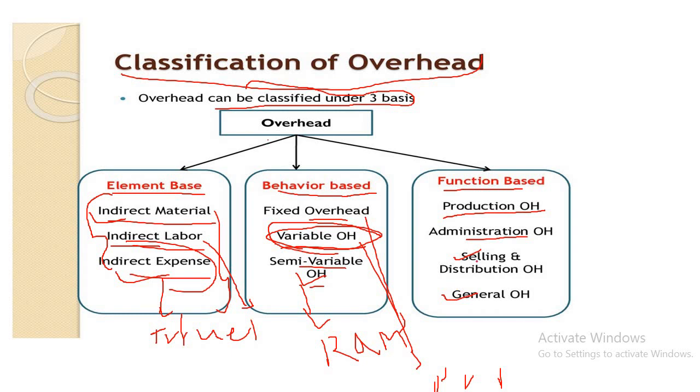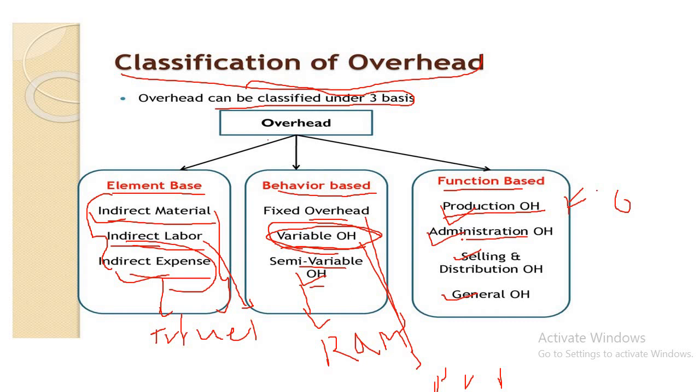So the first one is production overhead, also called factory overhead or manufacturing overhead. Factory overhead is the total indirect cost associated with the manufacturing activities. Usually it starts with the purchasing of materials and ends with all factory expenses incurred. For example, indirect materials such as lubricants, cotton waste, wages of indirect workers, factory rent, rates, lighting, heating. These are called production overhead.